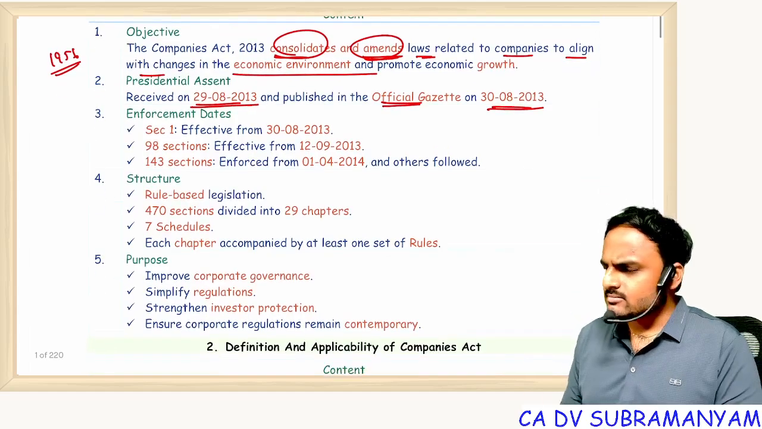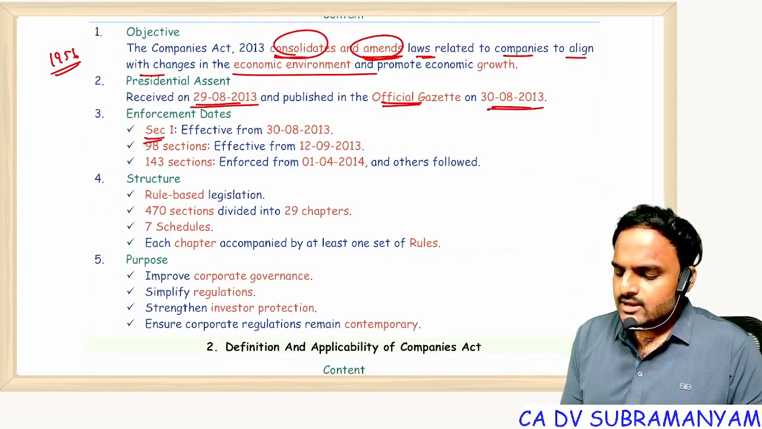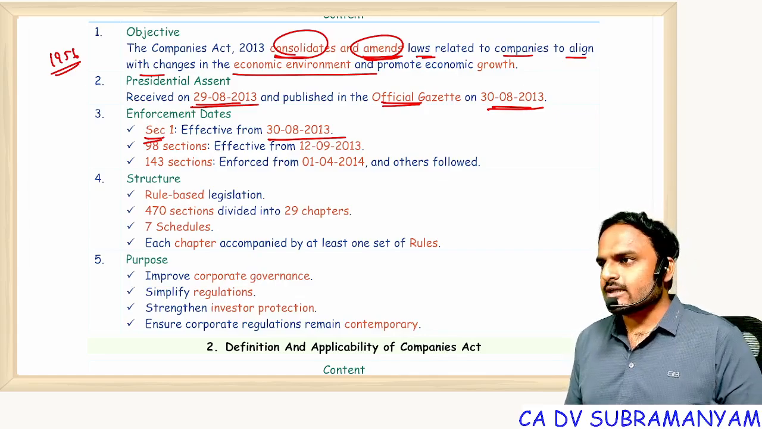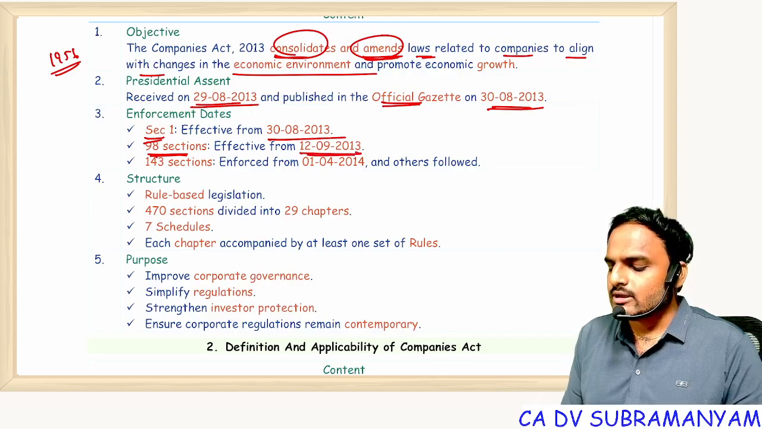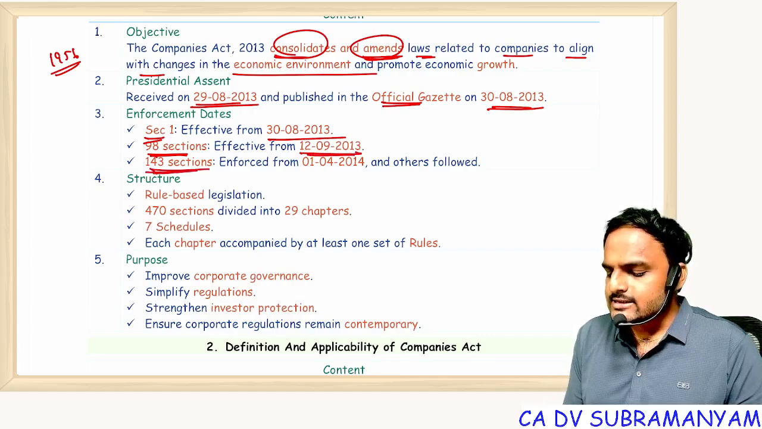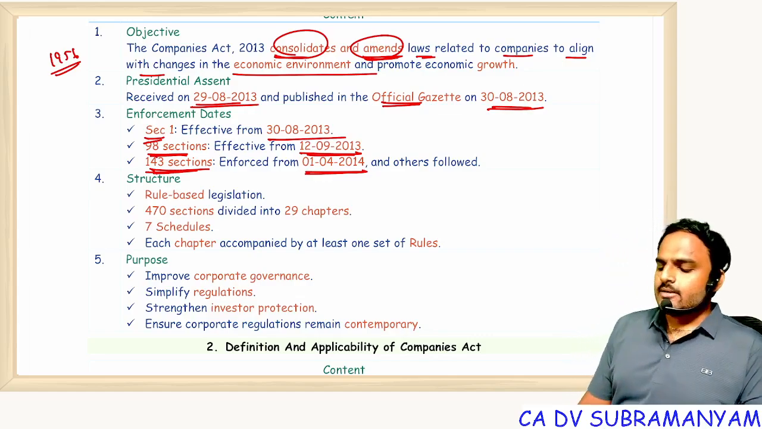Enforcement dates, not that much important. You can see section 1 came into force with effect from 30th August 2013 and 98 sections came with effect from 12th September. Some 143 sections came with effect from 1st April 2014.